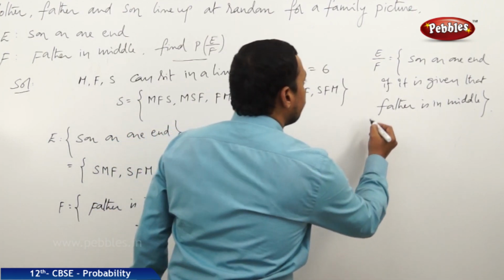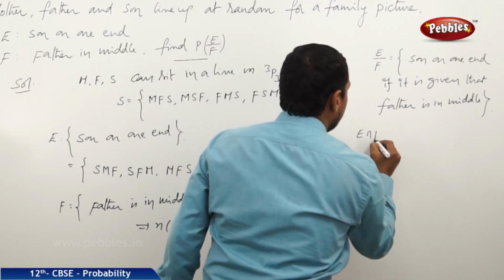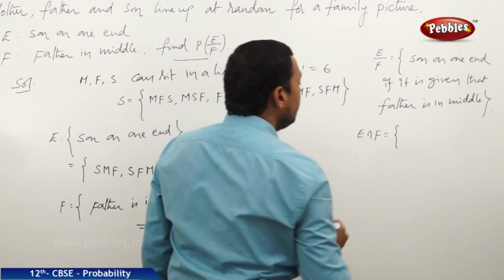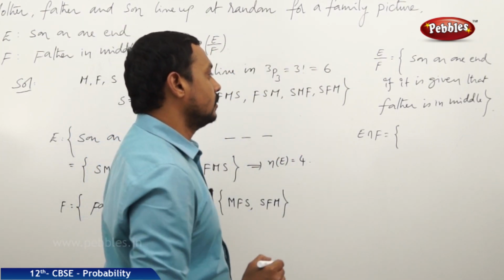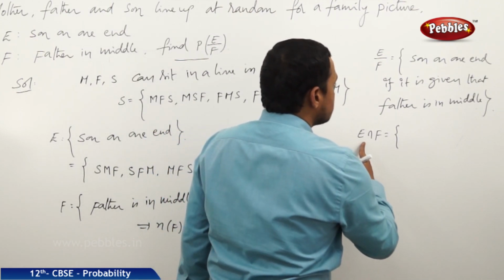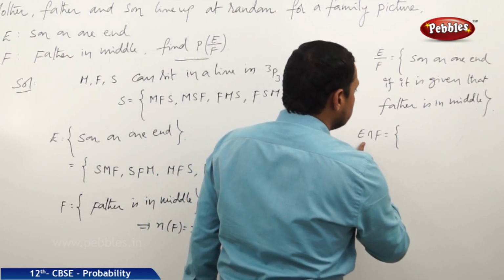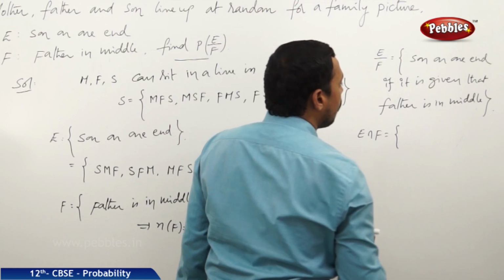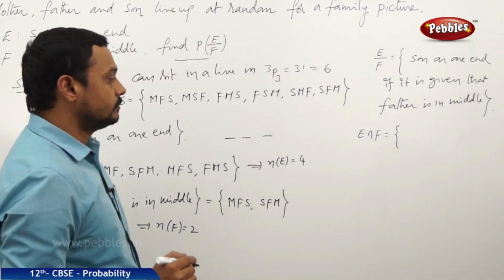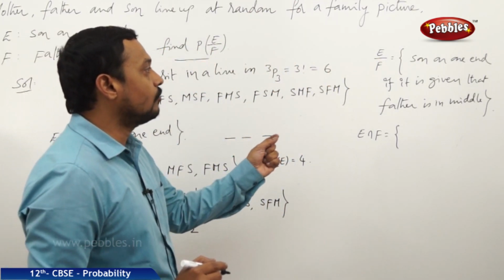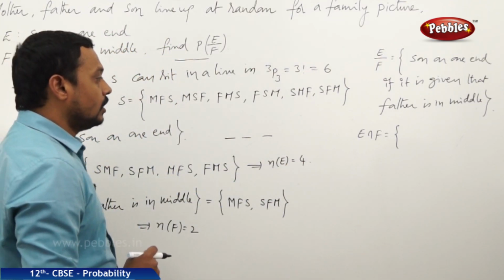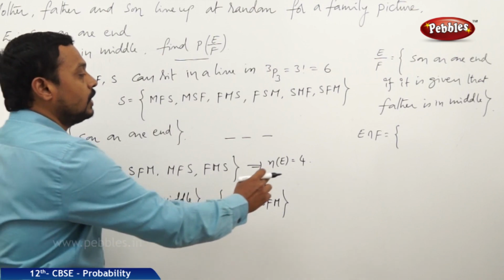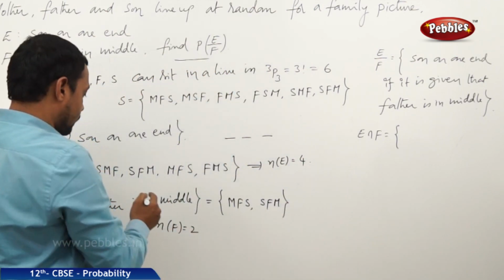Next, let us define E intersection F. E intersection F means both the events occur. What is that? Son on one end and father is always in the middle. What are the favorable cases for this event?